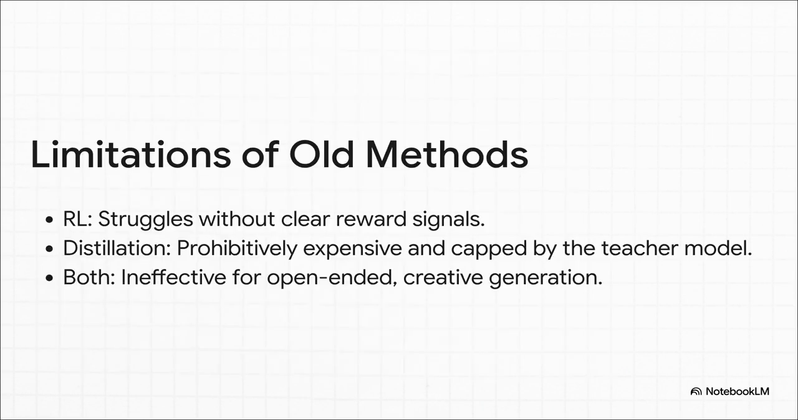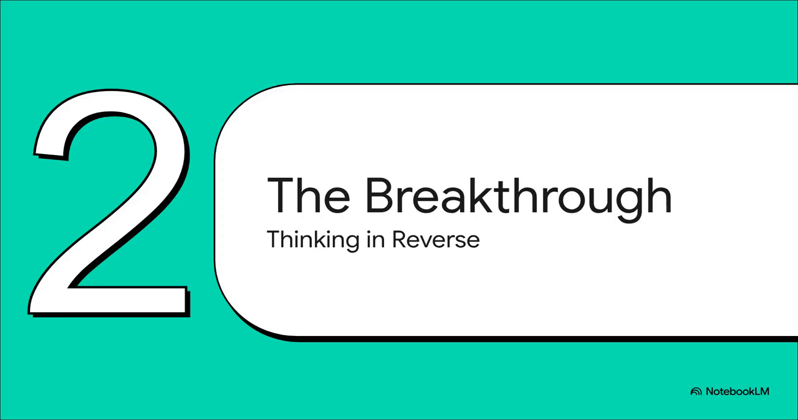So what we're left with are these two flawed approaches. You've got RL, which is totally lost without a clear finish line, and distillation, which is super expensive and has a built-in creativity ceiling. This has been a massive bottleneck, especially for the smaller open-source models out there trying to learn how to do real creative thinking. But what if we've been looking at this whole thing from the wrong direction? This is where the big breakthrough comes in.